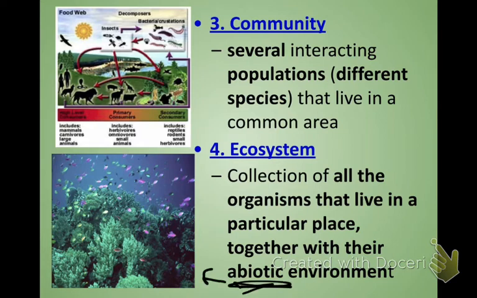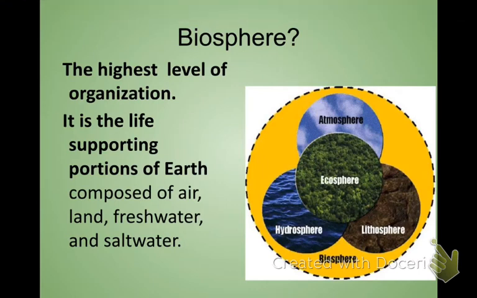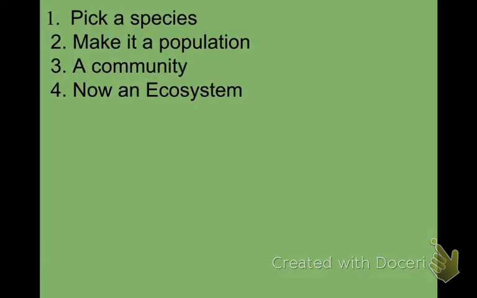So if we look here, you're looking at the communities of the coral reef, you're looking at the communities of the different algae, of the seaweed, and of all the different communities of fish. But the abiotic factor is going to be the pH of the water, the temperature of the water itself, rocks that are around, sand that's there, all of those things that are non-living. And then our very last level of organization is the biosphere, and that is all of the living things on Earth.